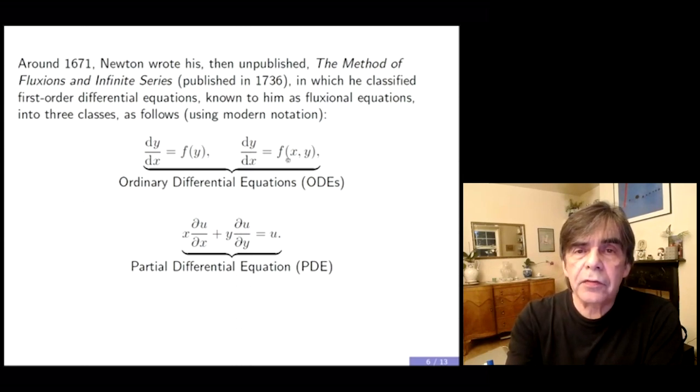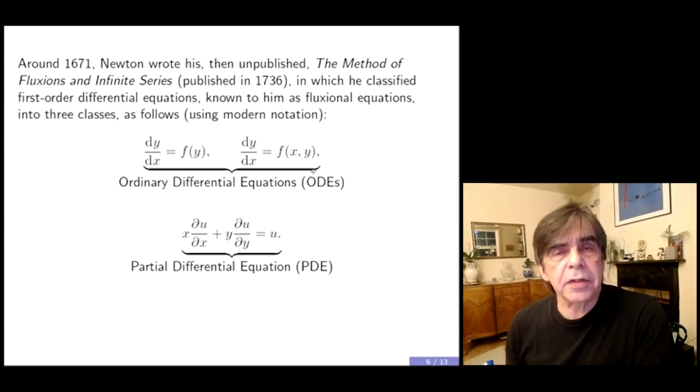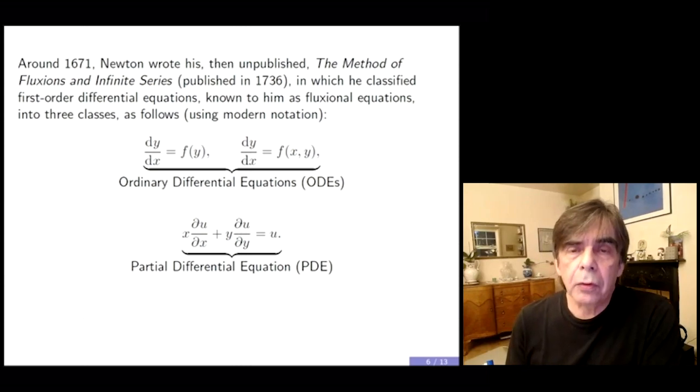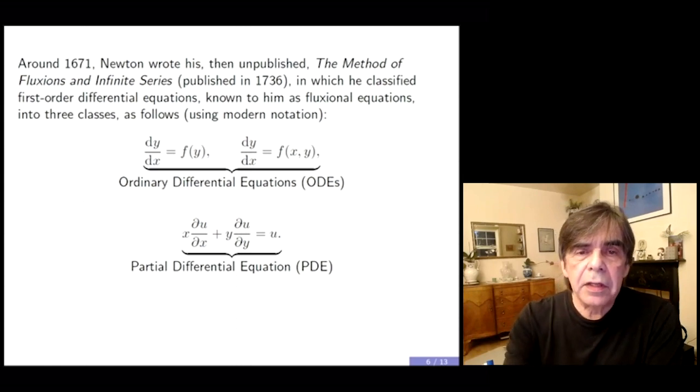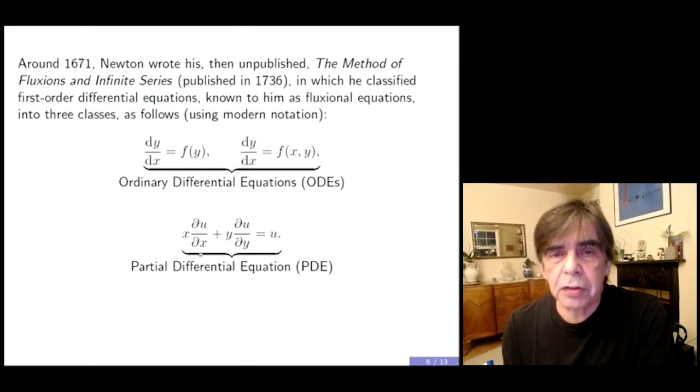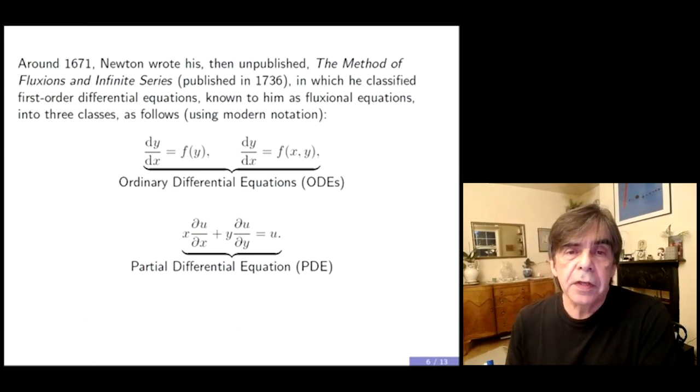dy/dx equal to f of x, y is what is now called a non-autonomous differential equation. So it's a first order non-autonomous differential equation because there is x dependence as well as y dependence on the right hand side. And down here, this equation is nowadays called a partial differential equation because it involves partial derivatives of the unknown function u, which is a function of two independent variables, x and y.